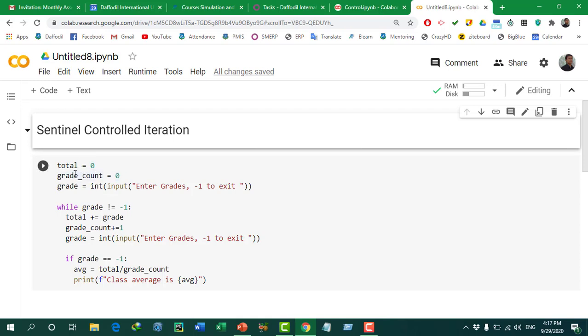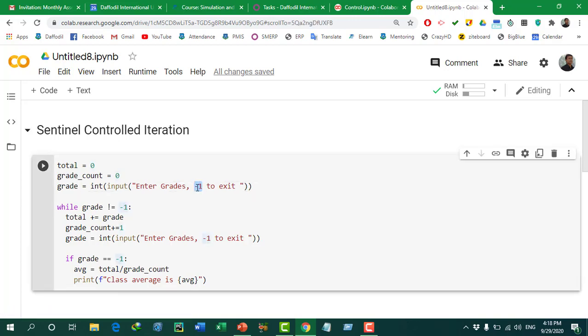So we have used two variables, one is total and another is grade count, to count how many grades have been inputted by the user, and then we have produced an output message to the user like "enter grades", and inside the message we have also mentioned that -1 to exit. So if the user thinks that all the grades they want to enter are finished, then they need to press -1 to exit. So this is what is called the sentinel control value. Depending on the sentinel control value, we will now lay out our program.